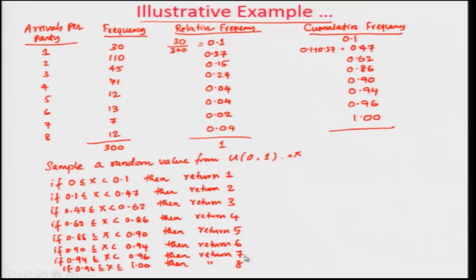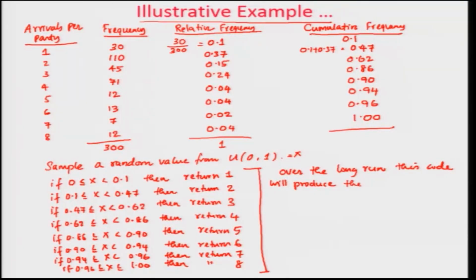So, what you are doing with this code, okay, over the long run, this code will produce the empirical data exactly.